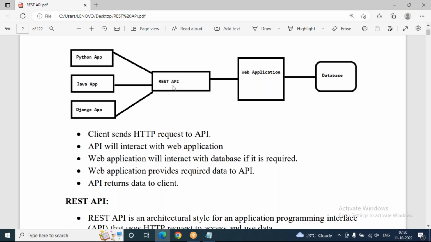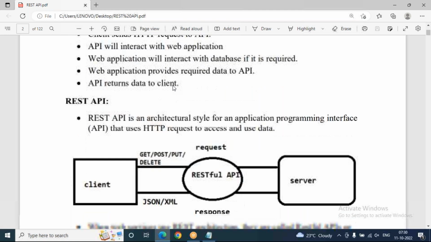So this REST API is acting as what? Middleman services, meaning a mediator. What is the API responsible for? Whatever request the client is sending, it will take, and the same request will be transferred to the web application. Once we get the response from the database, the web application gives the response to the API, and the API will give the response to the client only. Okay, that is how an API works.